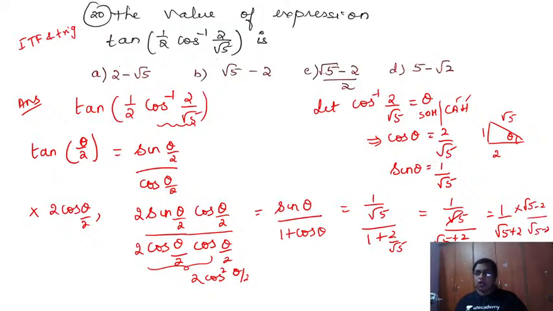Multiply by root 5 minus 2 by root 5 minus 2. So this is root 5 minus 2 by a plus b times a minus b, which is a square minus b square, that is 1. So which answer is satisfying? Root 5 minus 2. Once again the B option is going to satisfy. See how beautifully the question which was looking a little uneasy has changed to an easy option, that is root 5 minus 2. Hope it is clear. Is this understood? Clear. Okay, going to the next one.